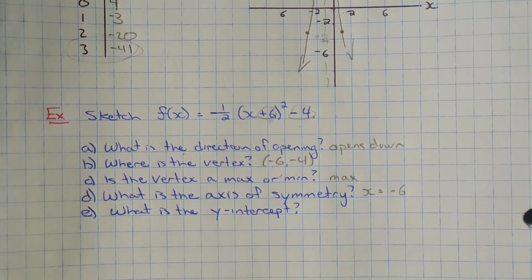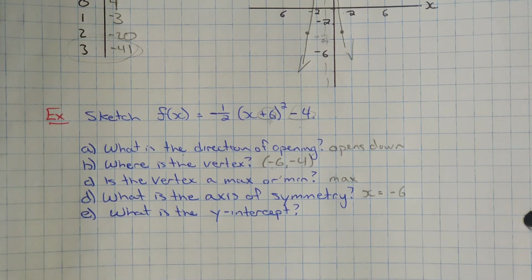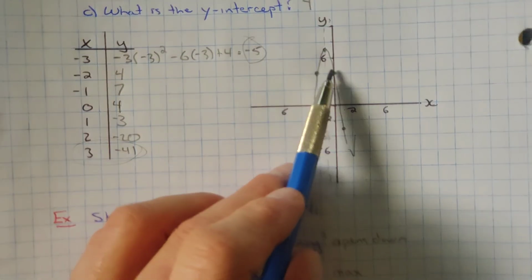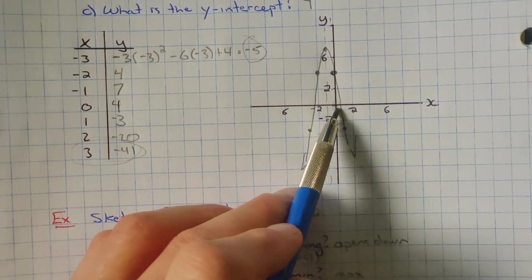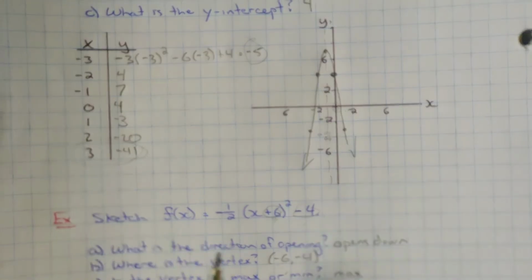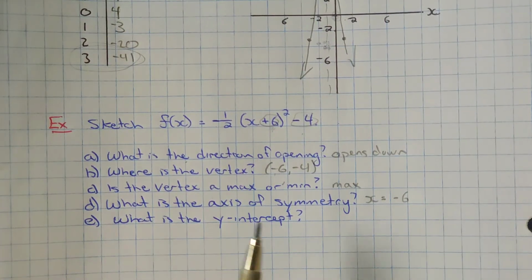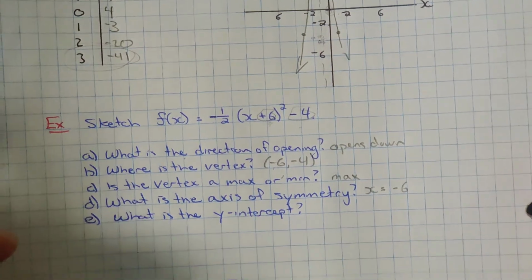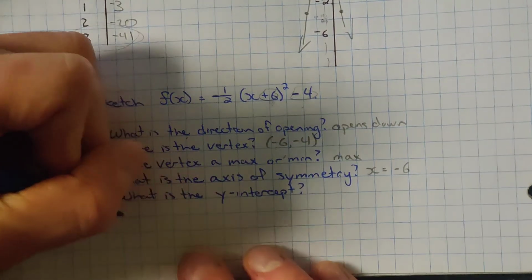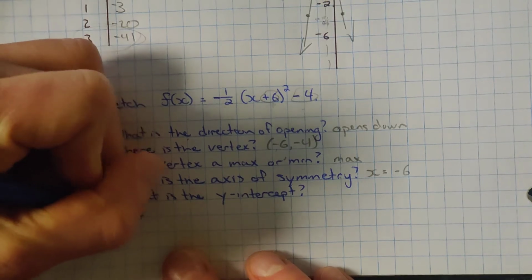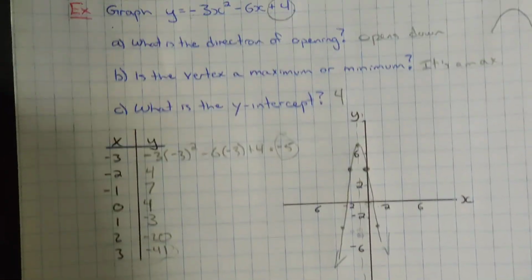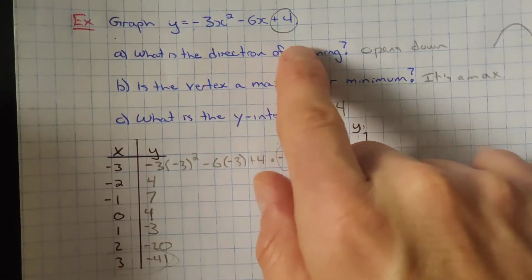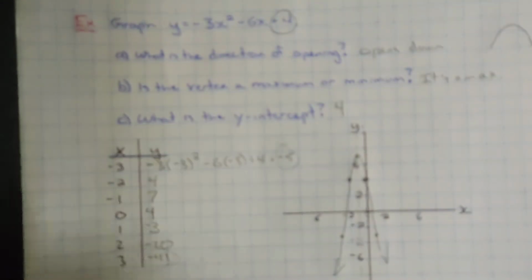The last part is the y-intercept. And if we look just quickly above again, remember the y-intercept occurs when the x value is 0. This doesn't give it directly in the formula, in the equation, but we can calculate that pretty quick. All we've got to do is f at 0. So the y-intercept is always at f at 0. We could even calculate it here. We could set x equal to 0 in this equation and we would have got it.